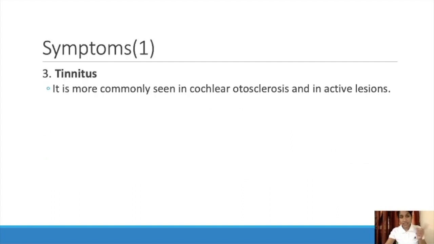Next comes tinnitus. Tinnitus, you know, is a ringing noise inside the ear, and is most commonly seen in cochlear autosclerosis and in active lesions. And next comes vertigo. It's an uncommon symptom that vertigo will be there.